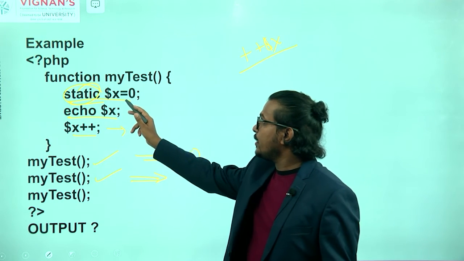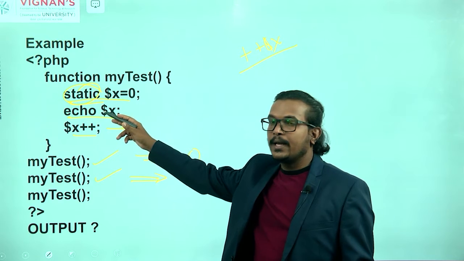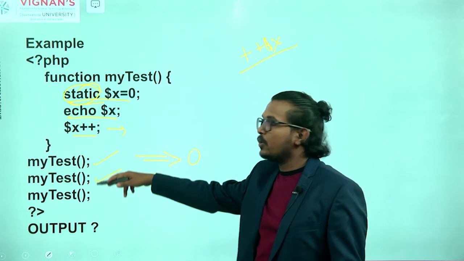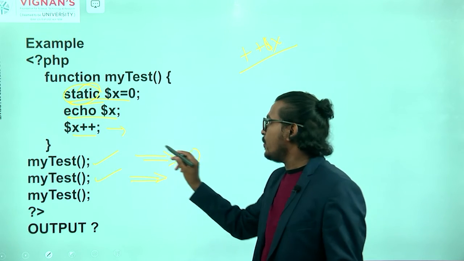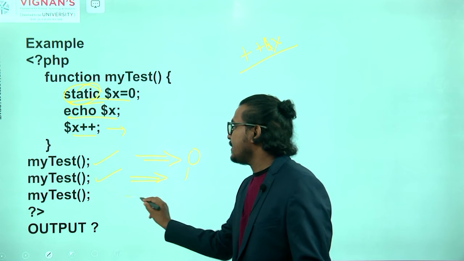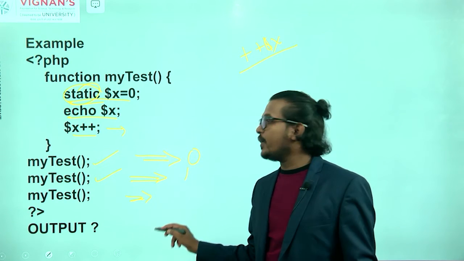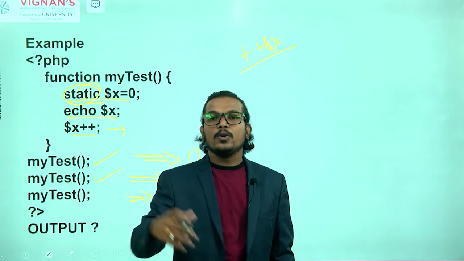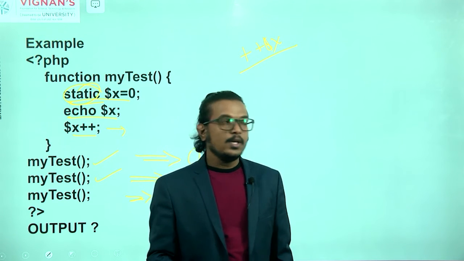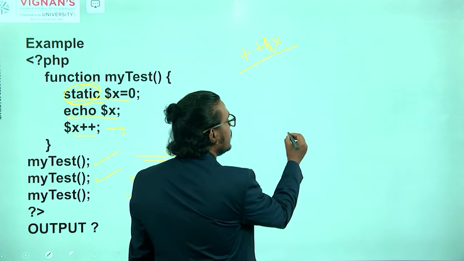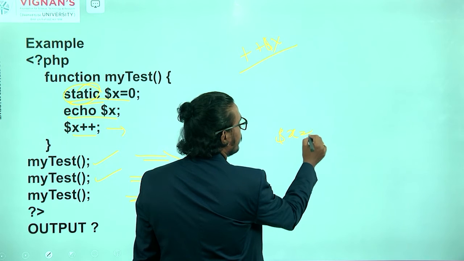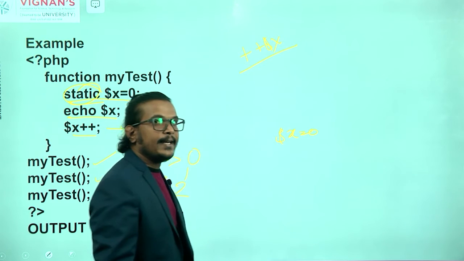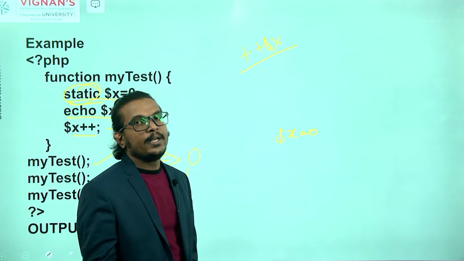Next time we are calling that particular function, what is the value now? 1. Next time, the third time also we are calling it. Now what is the value here? The x value is 2. Means globally that information will change. So initially, the first time we are calling, that x value is 0. We are printing that particular information.